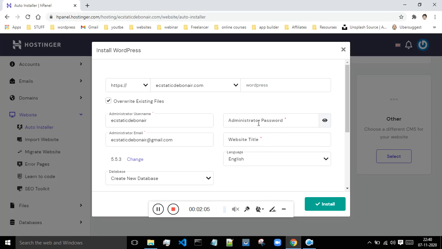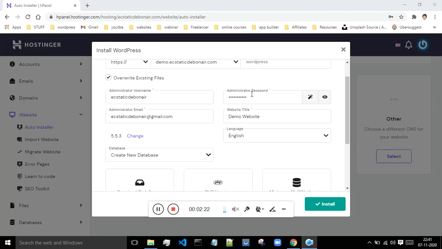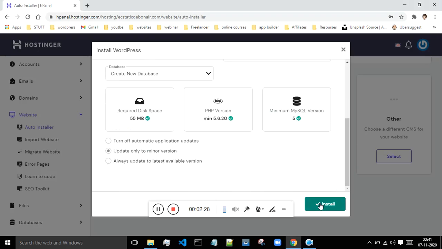Now after coming to this page, you have to enter your password, website name, and language is English, which is already selected. But from this you have to select your subdomain. Once you do that, you have to enter your password, website name, and select the language. Let me just do that. I will pause this video for a while. Okay, so now I have entered my password, website name, and the language is also selected by me. I will just scroll down and I will say install.